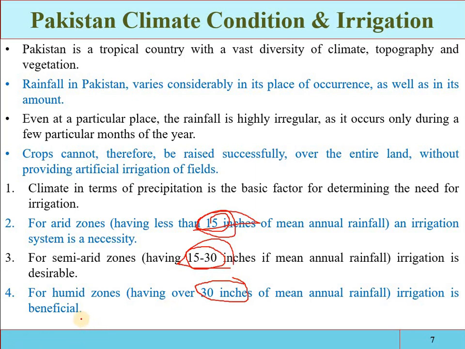If you do not provide the irrigation, the crop growth will not be affected. But if you provide the irrigation, the yield will be maximized. So there are three categories of irrigation based on the availability of rainfall.